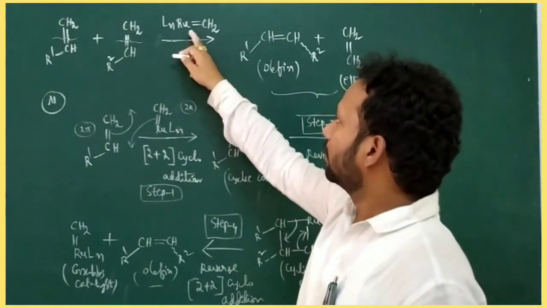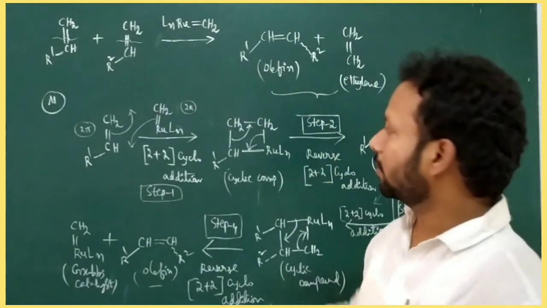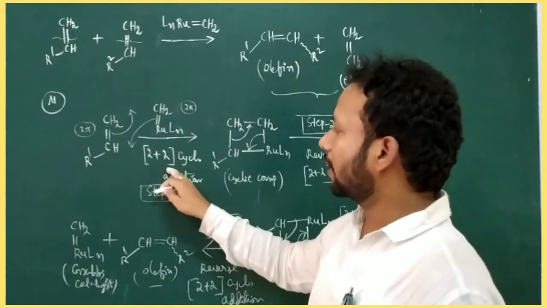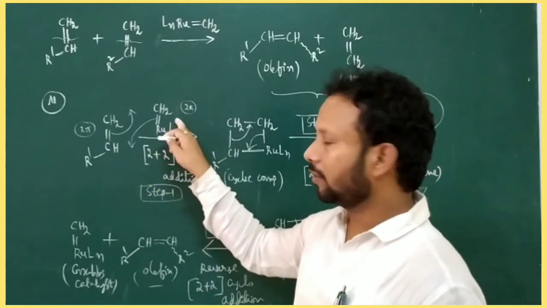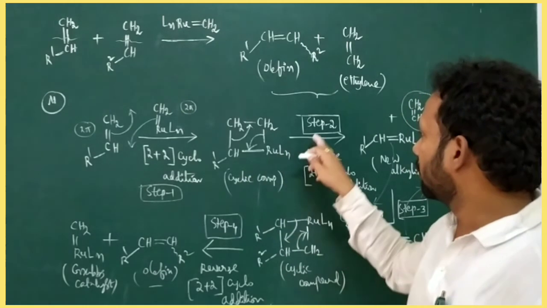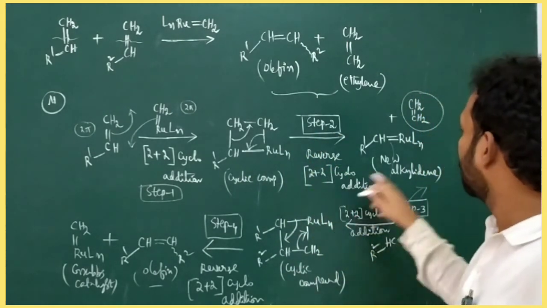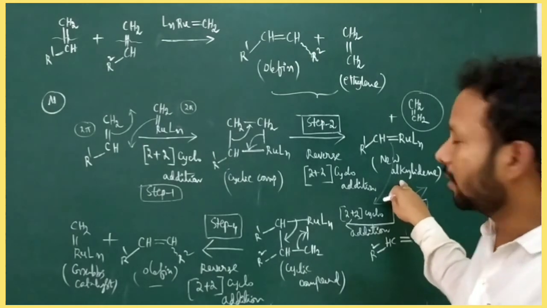Initially two different olefins in the presence of Grubbs catalyst form different olefins. The first step is a 2+2 cycloaddition reaction between Grubbs catalyst and olefin to form a cyclic product. In step 2, this cyclic product undergoes reverse 2+2 cycloaddition, giving a new alkylidene and an ethylene molecule.